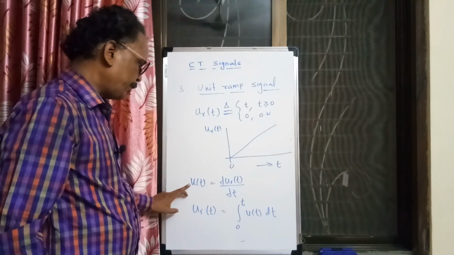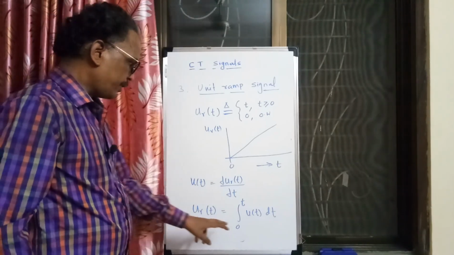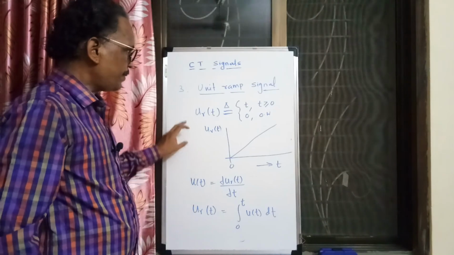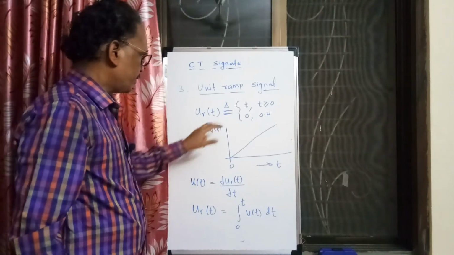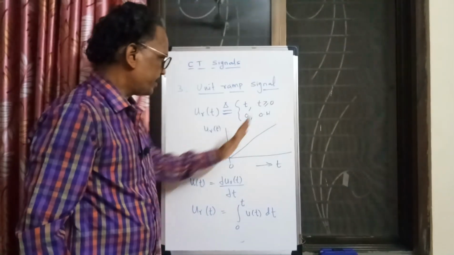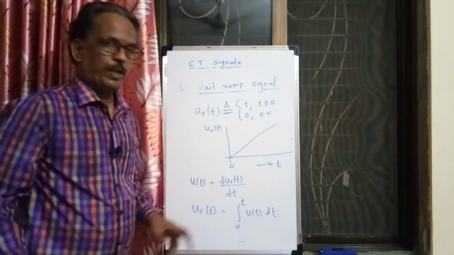So the unit ramp signal is what? It is t, u_r of t equal to t. As t increases, its amplitude increases. At t equal to infinity, amplitude is infinity. At t equal to 0, amplitude is 0.